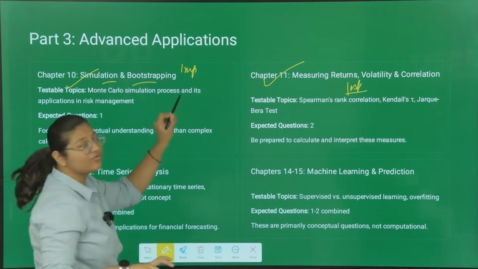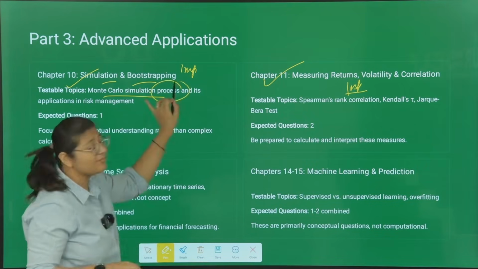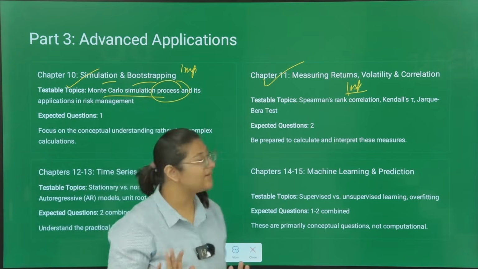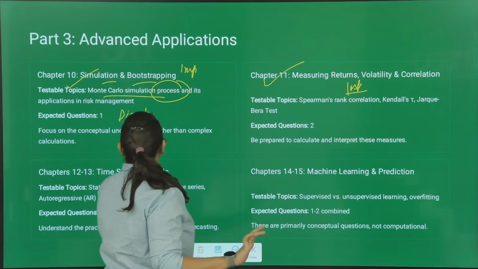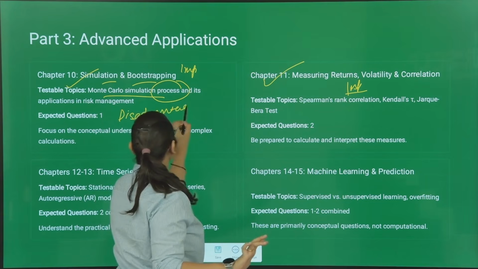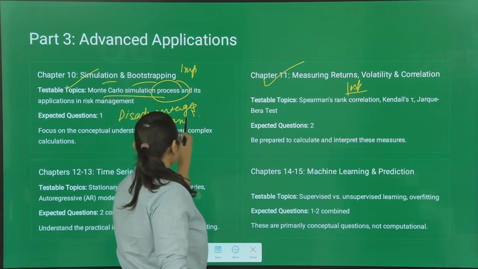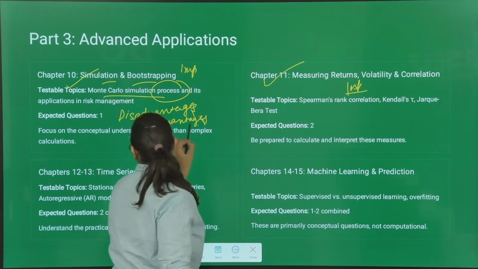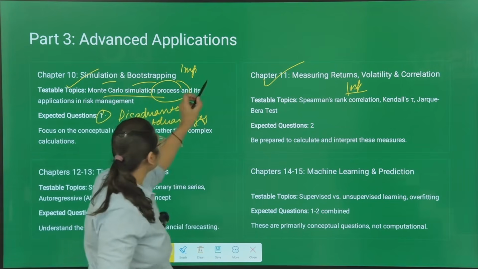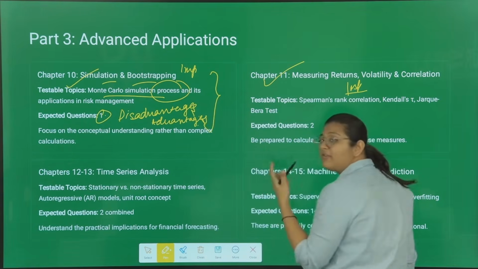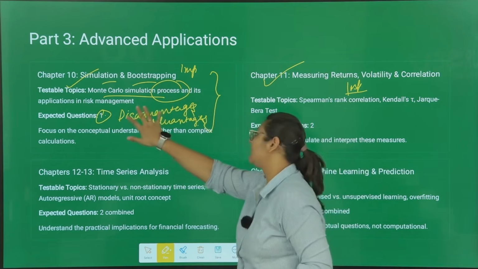In simulation and bootstrapping, if you know what Monte Carlo simulation is, if you know the process and understand the concept nicely, and there are some topics of disadvantages and advantages also, just remember all these things nicely. They will ask you around 1 question from this topic, and it will be very easy. They will not test you on the practical part over here. Mostly they will ask a theoretical question.